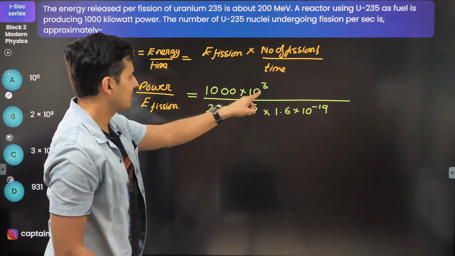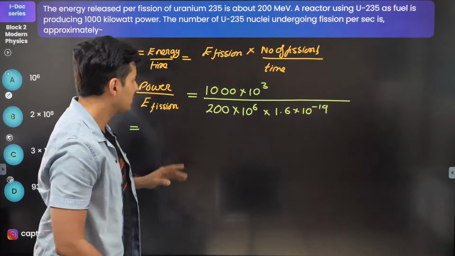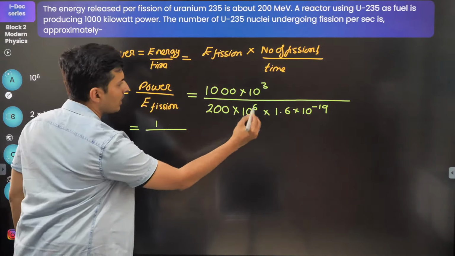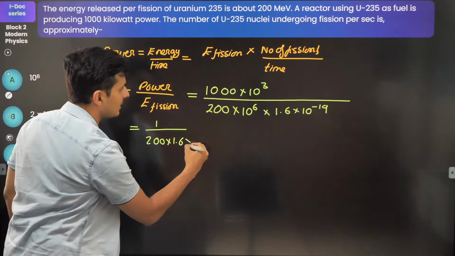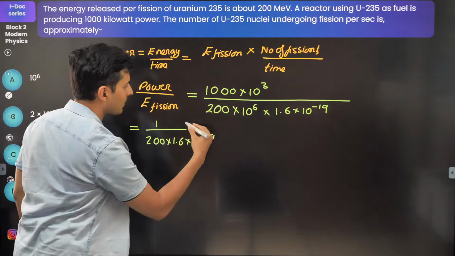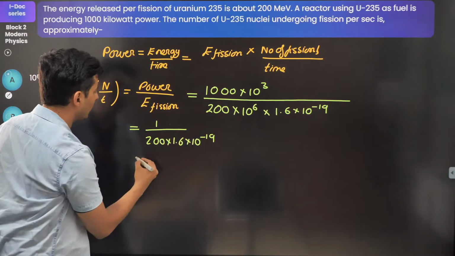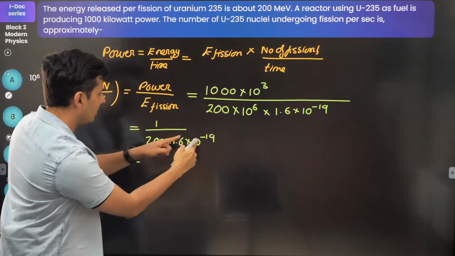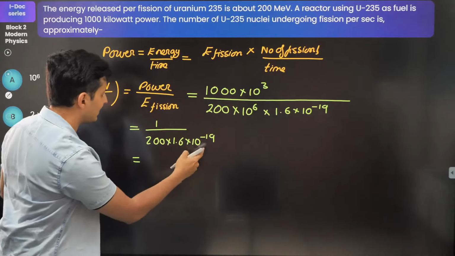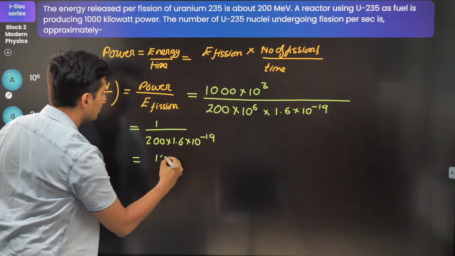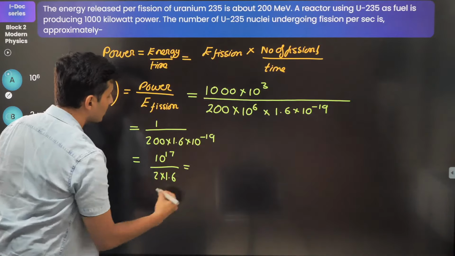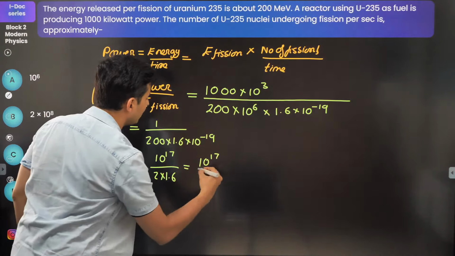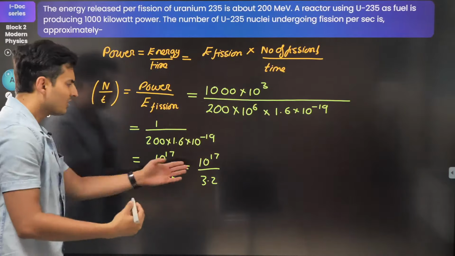Well, 10 to the power 6 and 10 to the power 3, 10 to the power 3 cancels. So you will just have 1 by 200 into 1.6 into 10 to the power minus 19. Bring this on the top. But before that, 200 into 10 to the power minus 19 is 10 to the power minus 17. So it will become 10 to the power 17 into 2 into 1.6, which is nothing but 10 to the power 17 upon 3.2. So just do the math.